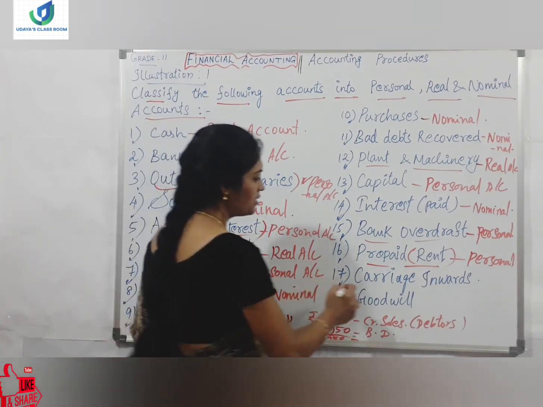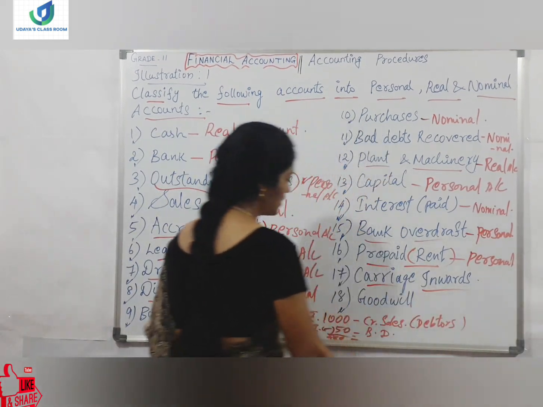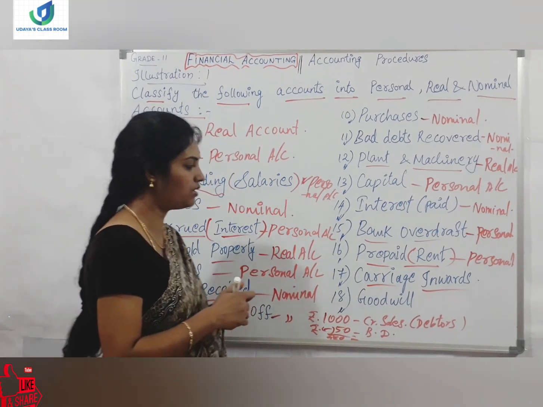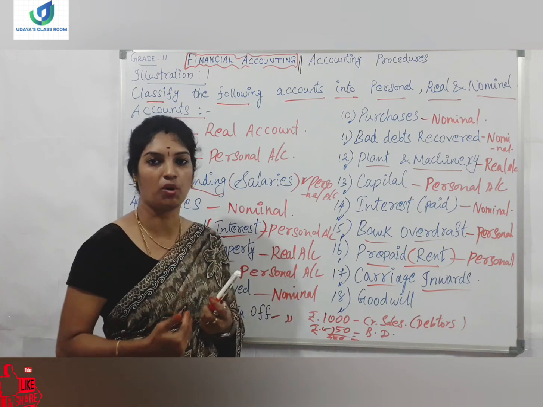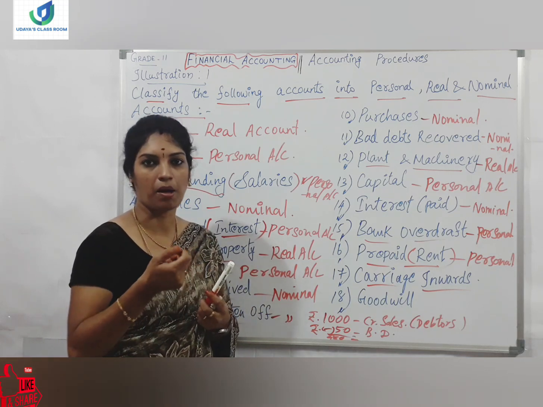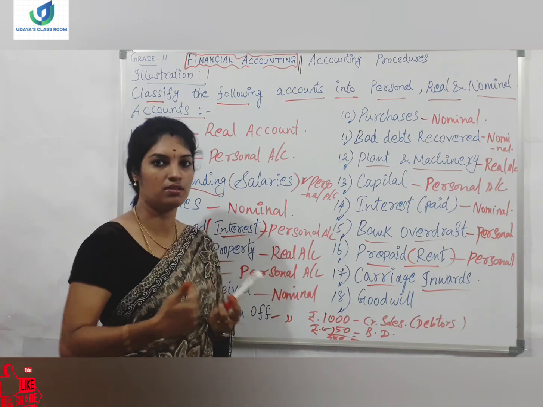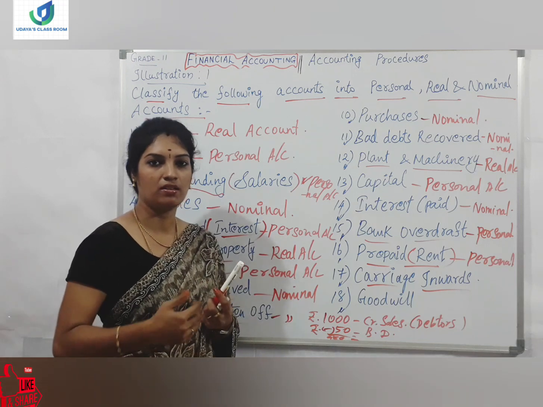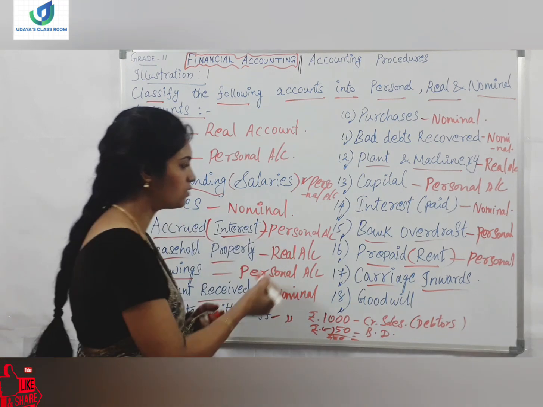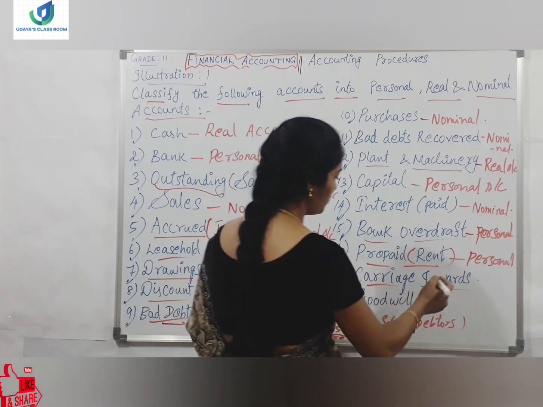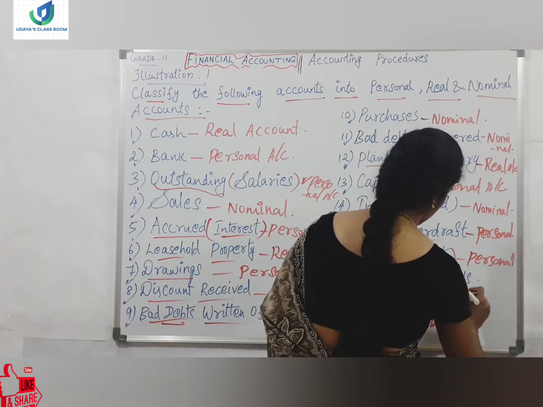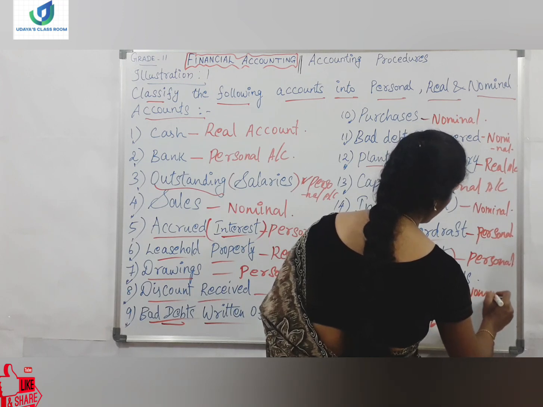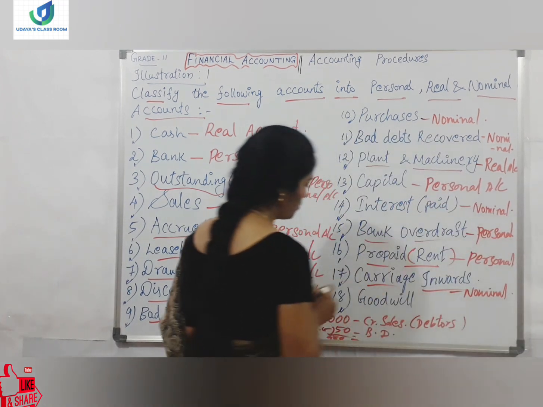Okay, and the next is carriage inwards. Carriage inwards means it is like a mini transport expense. If we have purchased some raw materials, we have to pay some amount for the carriage, right? So if goods are coming by mini auto or something like that, that is what carriage inwards is. It's an expense, so we have to pay the amount. It is a nominal type of account.